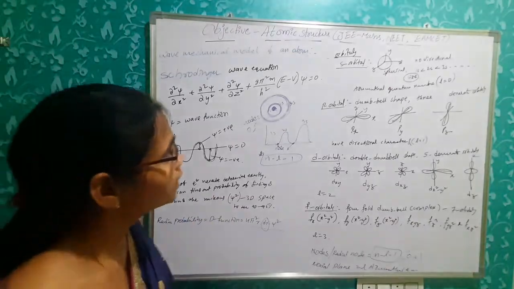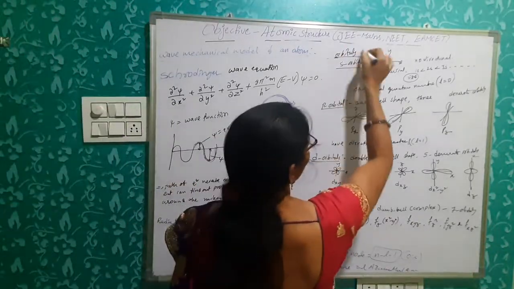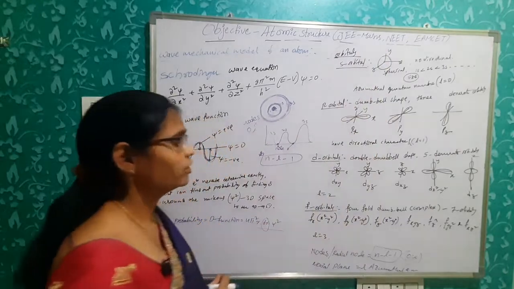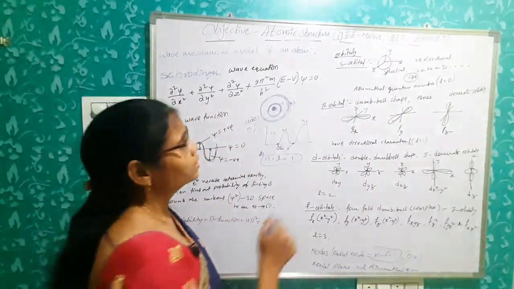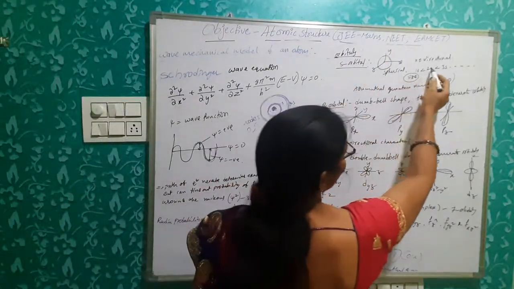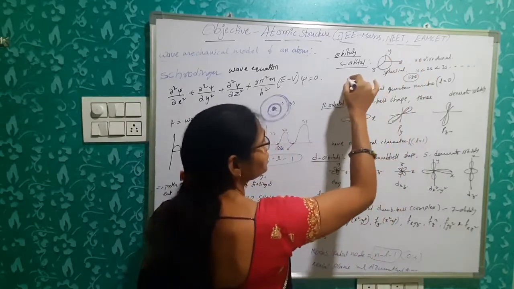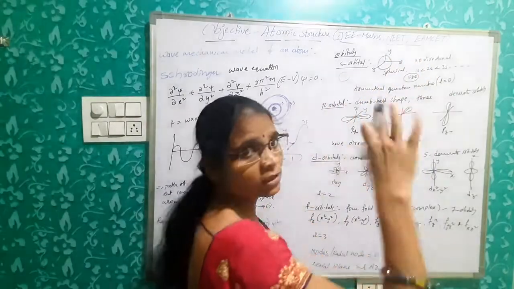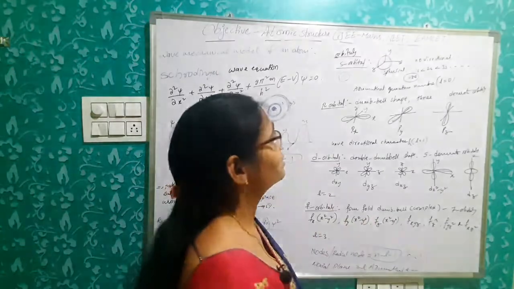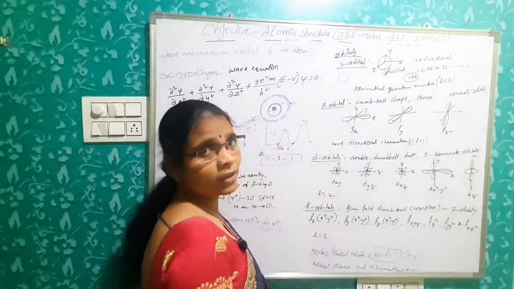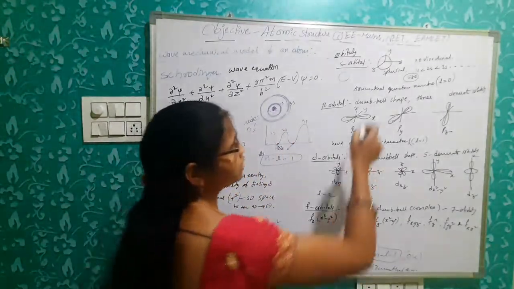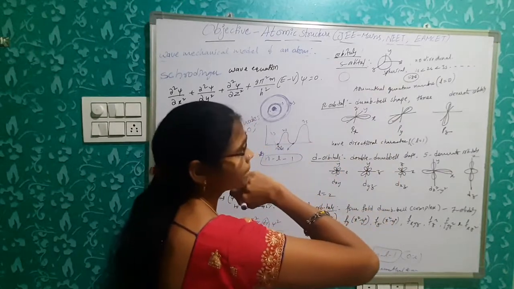Clear? Next. So the shape of the orbitals: we have s, p, d, f orbitals. Okay. So the s orbital has spherical shape and has no directional character. Spherical means there is no x direction, y direction. So in all directions we can find the probability of finding electrons around the nucleus. That's why s orbitals are spherical in shape. Okay.